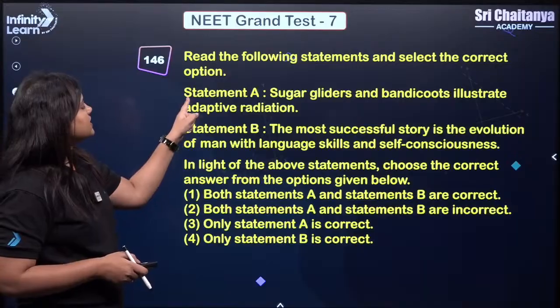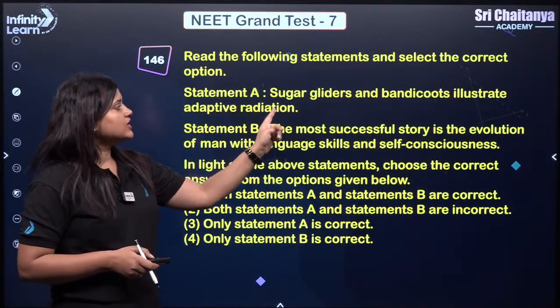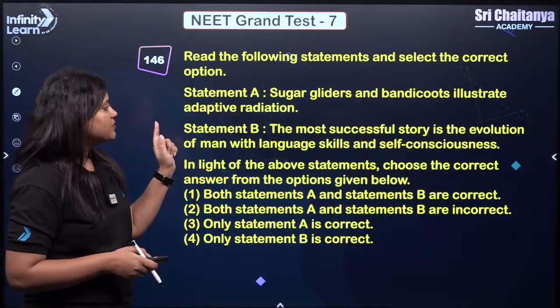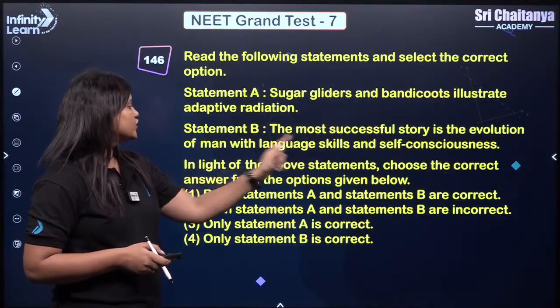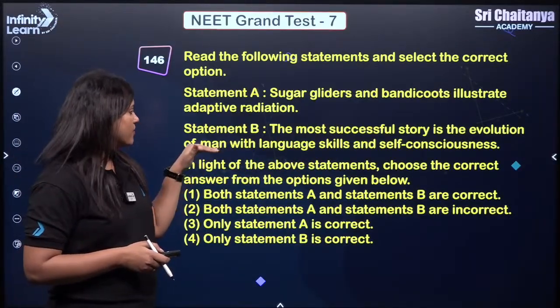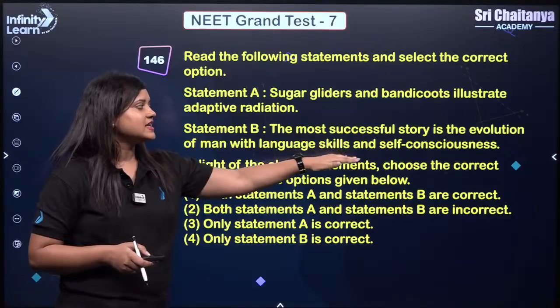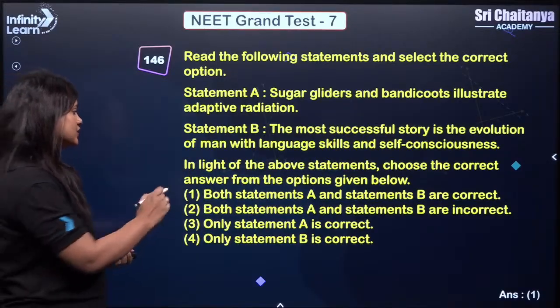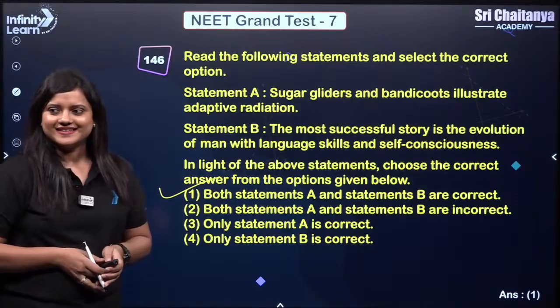Coming to the point. Statement A says sugar glider and bandicoots illustrate adaptive radiation, and the most successful story in the evolution of man with language skill and self-consciousness. Both the statements are correct. So the correct answer should be 1. Okay.